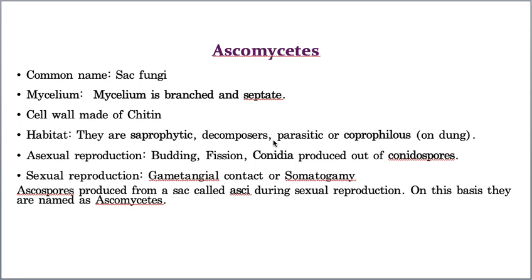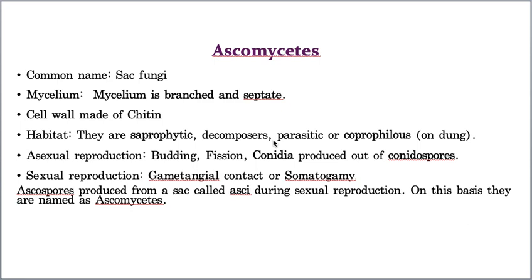And every hypha consists of cells. Now those cells are septate. What is the meaning of septate? One cell is separated from another cell by developing a cross wall. If cross walls are present between two adjacent cells, then that is called septate. That means two cells are completely separate from one another, because between them you can see a cross wall. Hope you understood the meaning of branched and septate.